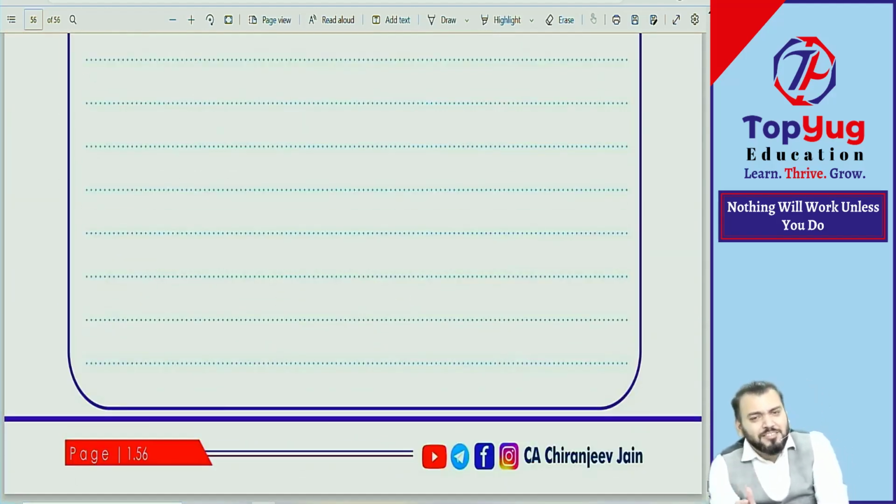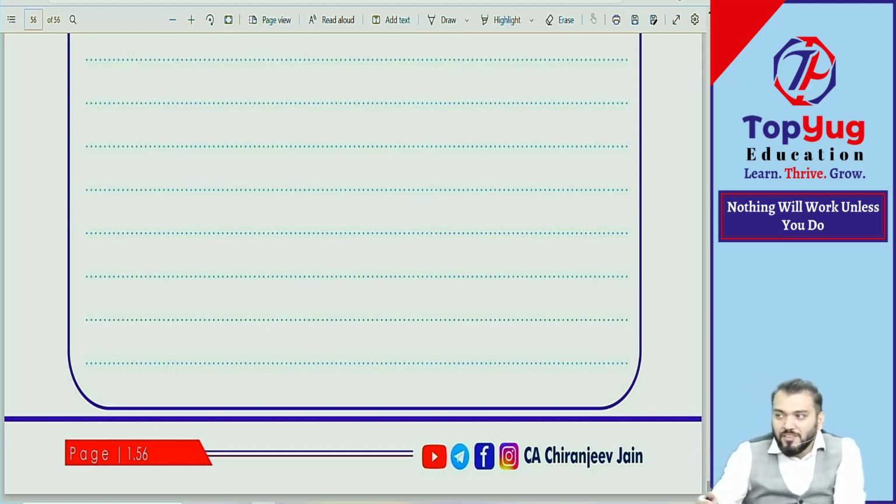Whatever is left in this chapter I will do at the end, so don't read it, don't waste your time. Chapter number 1, unit number 2, I will complete during the period only. You will not be able to understand it now, but I will inform you when I have completed that chapter. That is a very important chapter.